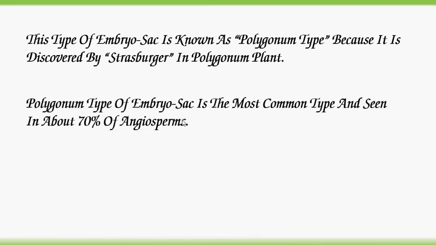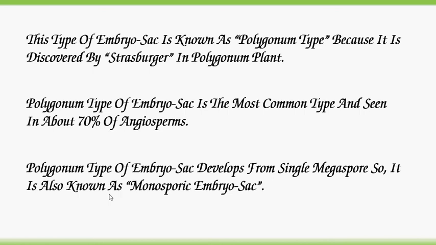Polygonum type of embryo sac is the most common type and is seen in about 70% of angiosperms. Polygonum type of embryo sac develops from a single megaspore. So it is also known as monosporic embryo sac.